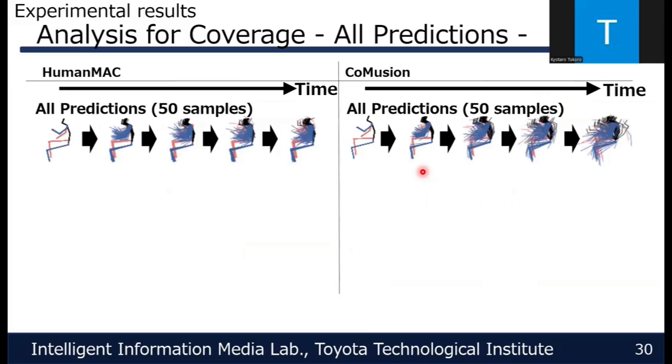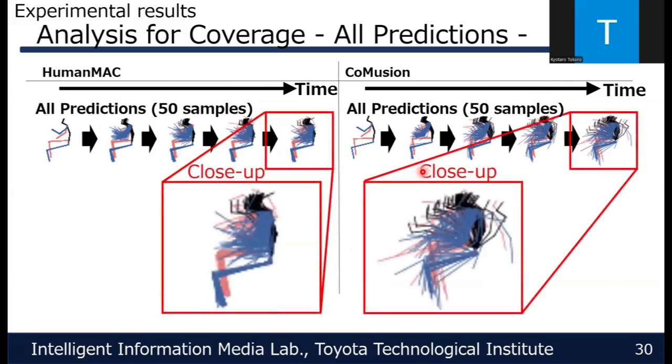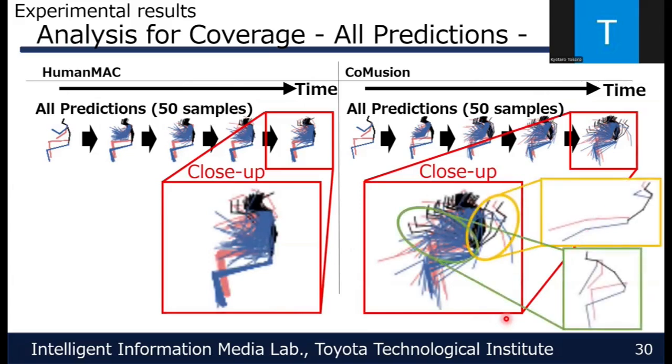Next, we examine whether MMCM can correctly evaluate coverage. This figure shows overlaid visualizations of multiple predictions predicted from the same past motion by two different methods. If we focus on the final pose, compared to the left method, the right method includes a wider range of plausible motions. For example, motions that fall backward or bend forward. This suggests, qualitatively, that the right method covers more diverse futures while remaining within a plausible motion range.